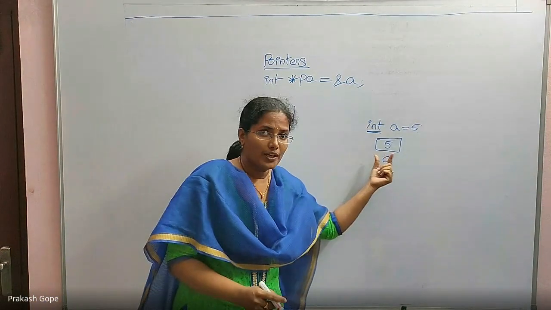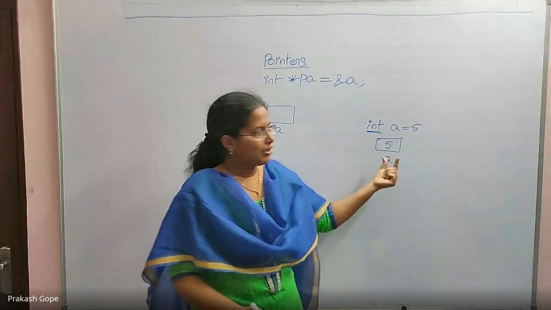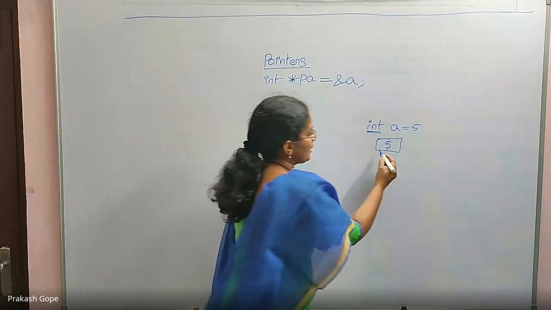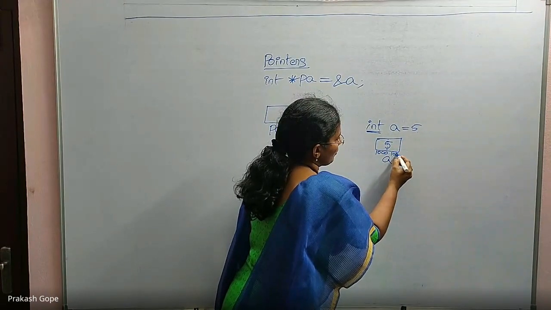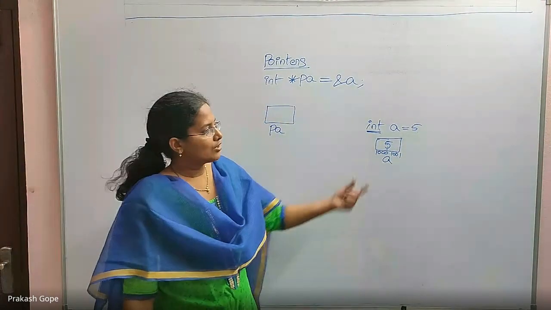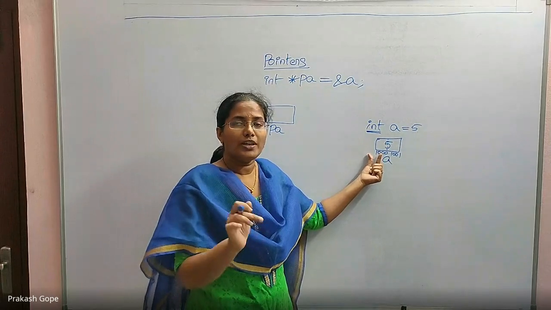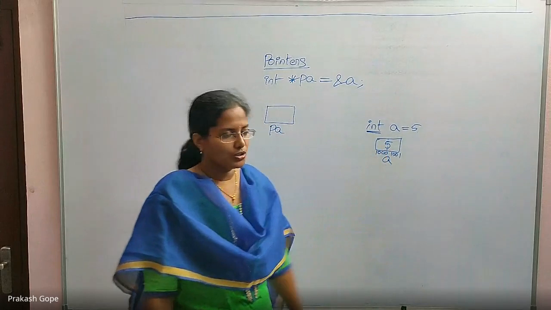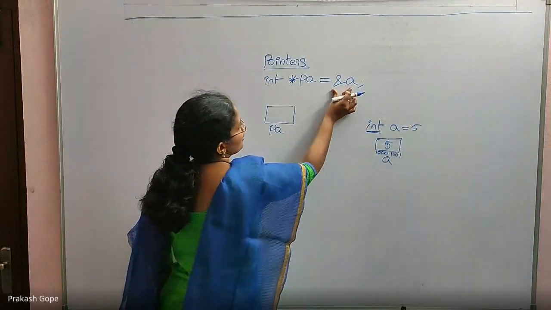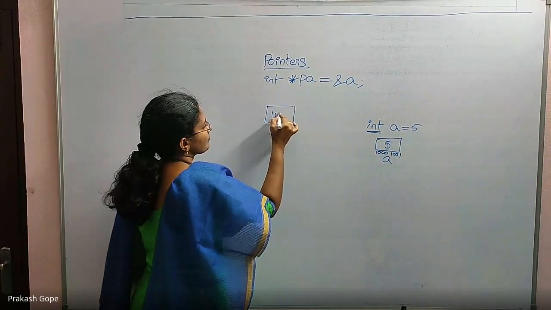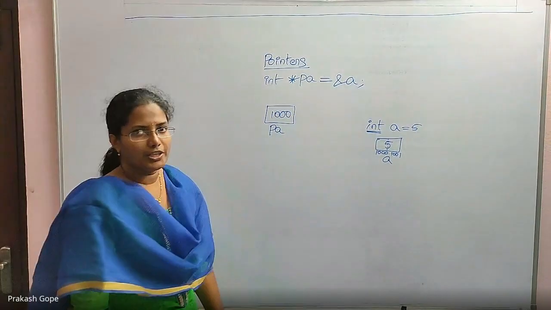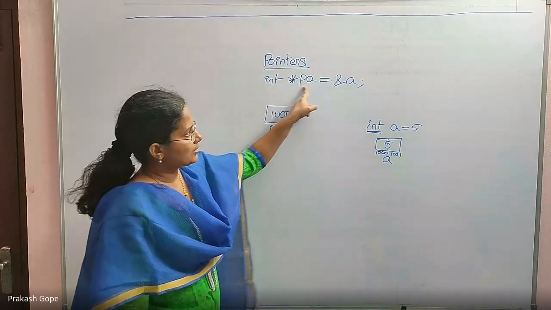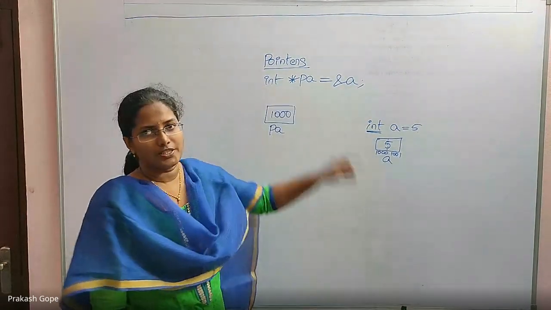But what is the address of A? A is an integer variable, which means there are 2 bytes of memory. The first byte's address is 1000, the second byte's address is 1001, for example. The address of A is always the first byte's address. The first byte's address is called the address of that variable. So 1000. Now PA holds the address of A, which is 1000. So this is a pointer variable. This is declaration and this is initialization.